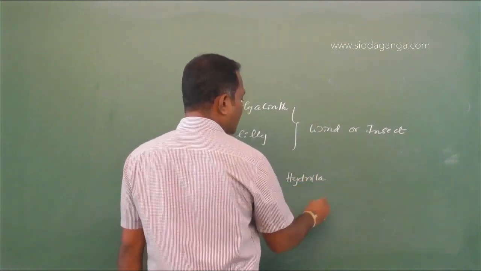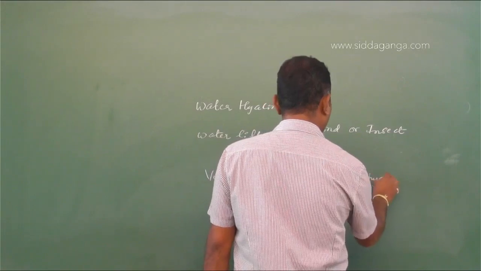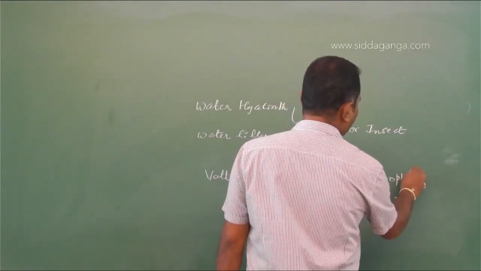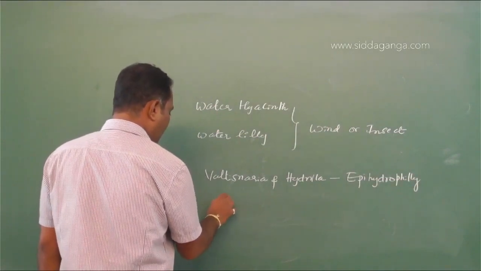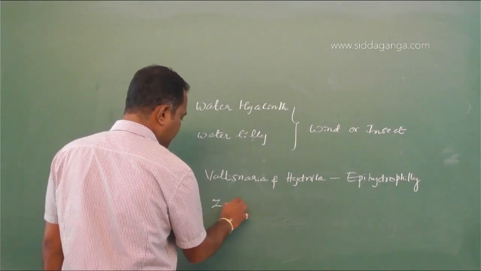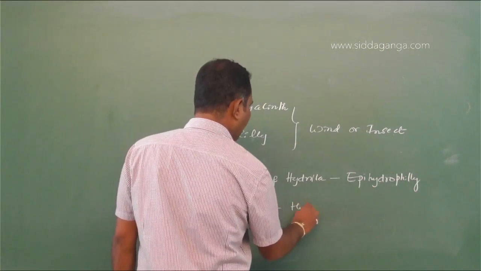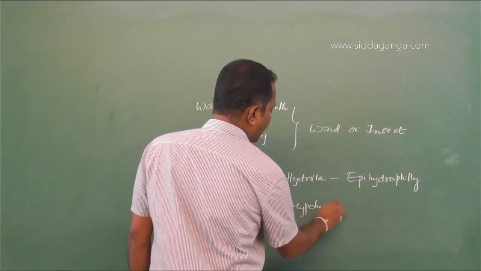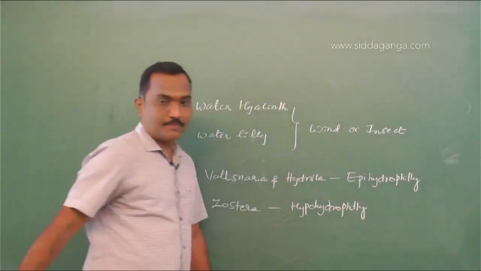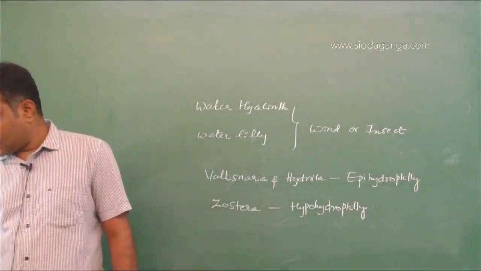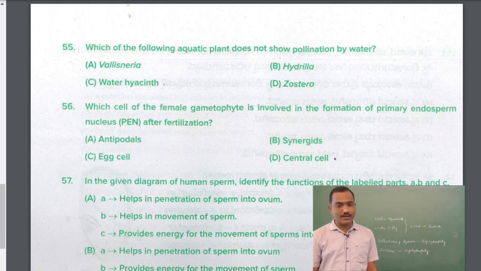These are pollinated through water, and the type of water pollination, hydrophily, is epihydrophily, on the surface of water. In the case of marine plants such as Zostera, sea grasses, it is hypohydrophily, inside the water. So the answer should be here. Water hyacinth is not pollinated through water.